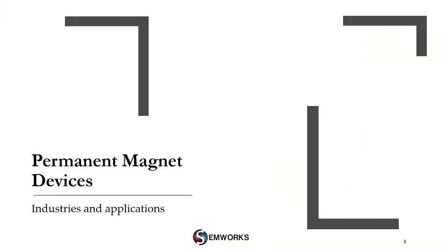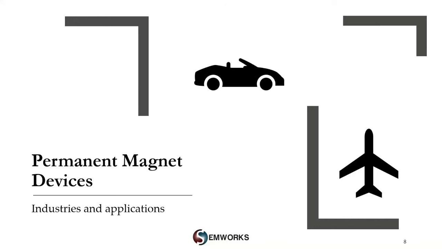Now let us see the industries and applications incorporating permanent magnet devices. In the aerospace industry, permanent magnets are used in flight control systems, aircraft loudspeakers, flow regulators, magnetic holders for aircraft seats, and magnetic propulsion. Many applications of permanent magnets are found in the automobile industry, like in motors for power steering, fans, seats, etc. Magnets are also used in speed sensors, braking systems, cruise control, doors, and engine control.